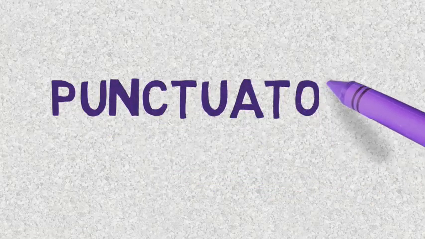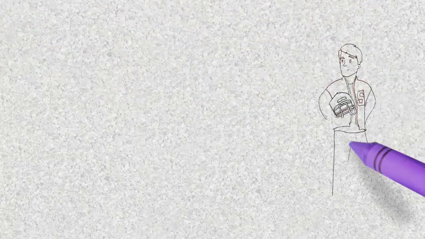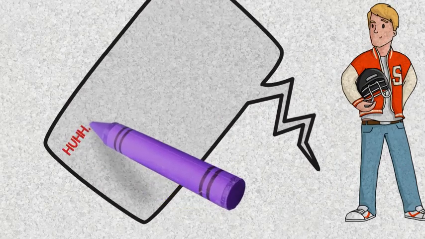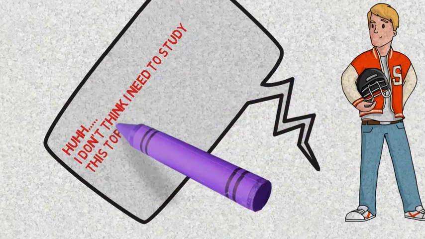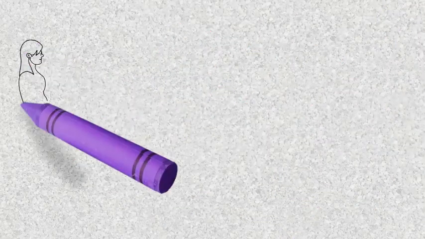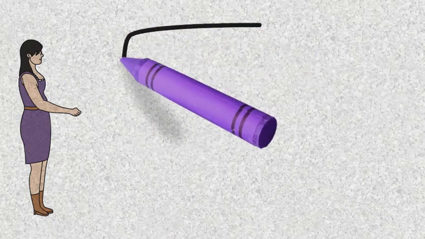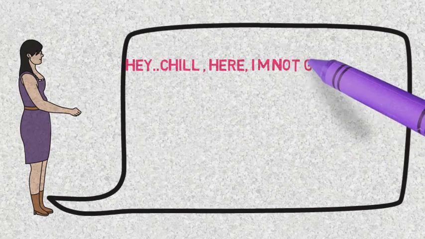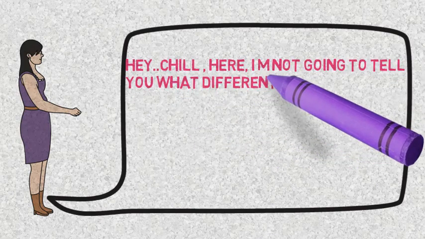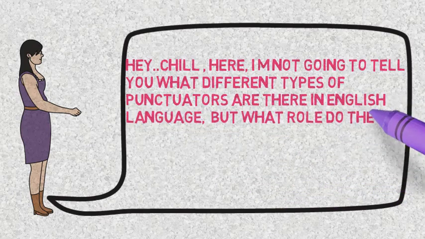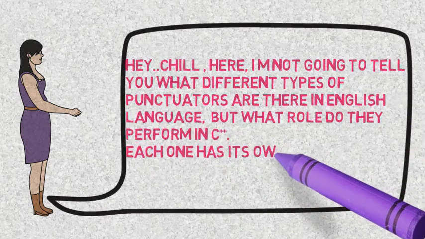Hey friends, now in this tutorial we are going to study another type of tokens, punctuators. Now you must be thinking about the need to study this topic because you all know about them. Full stop, comma, question mark, you know what's their use. So why are we going to study about them in C++? But friends, I'm not going to tell you what different types of punctuators we have in our English language. I'm just going to tell you what role they are assigned in C++ language. Each one has its own importance.